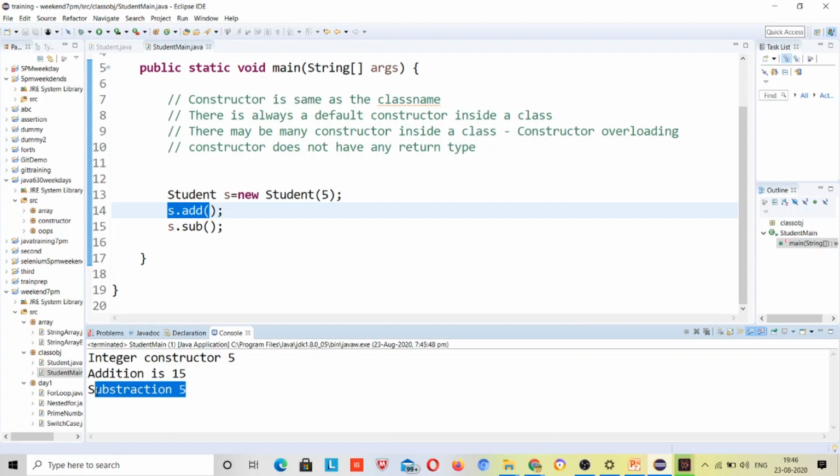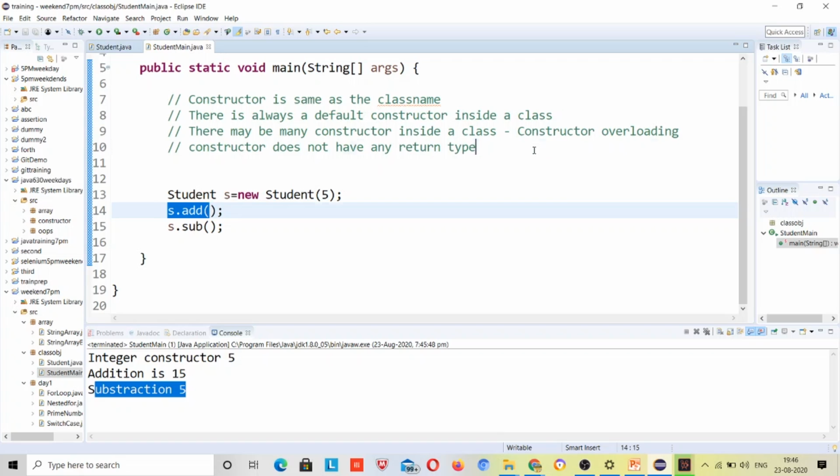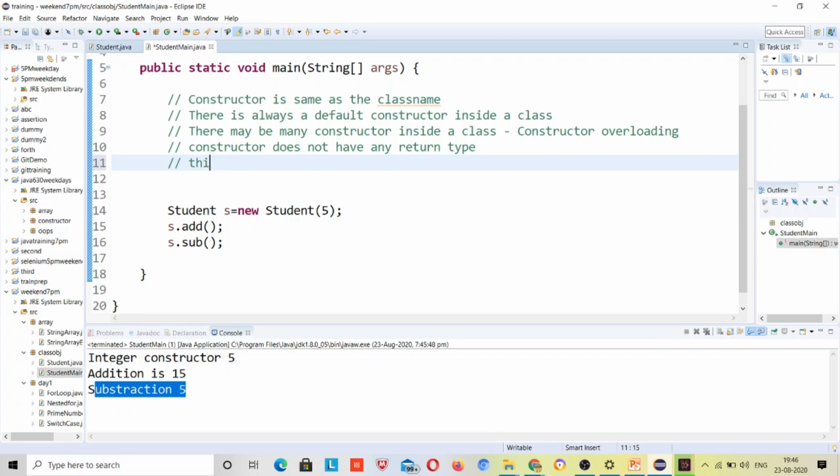Now one more thing, what is this method? First let me write some rule for that. This can be used only as the first line statement inside a constructor only.